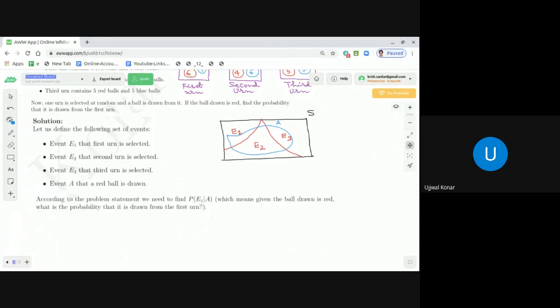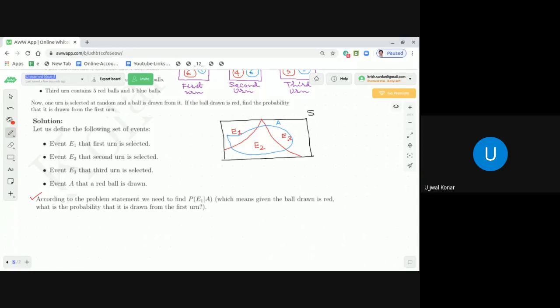So if you see this particular statement, according to the problem statement, we need to find the probability of E1 subject to the condition A has happened, which means given the ball drawn is red, what is the probability that it is drawn from the first urn? Because the event E1 stands for the first urn is selected.